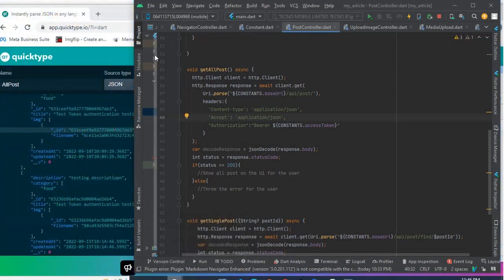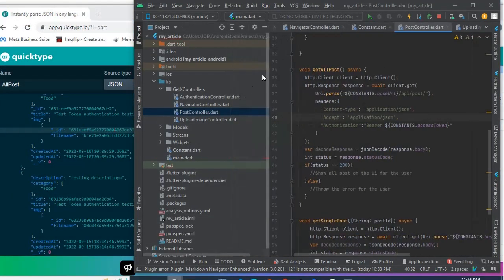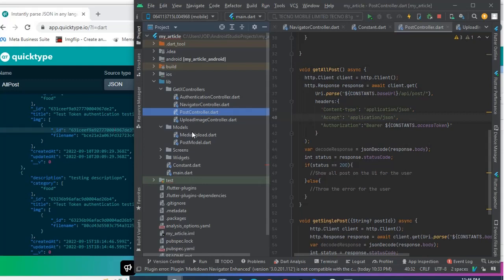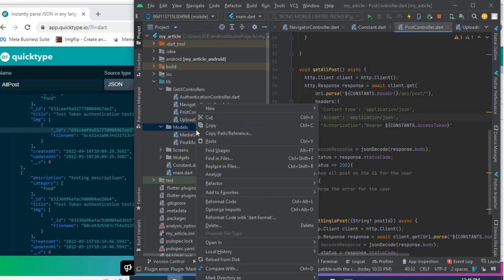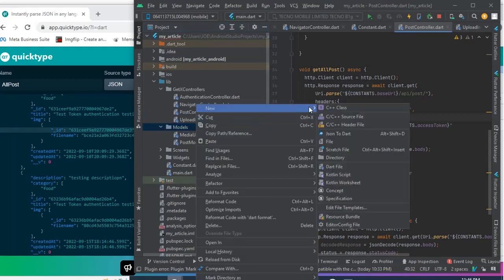I'm going to create a class. Inside the models, I'm going to create a folder called API response.